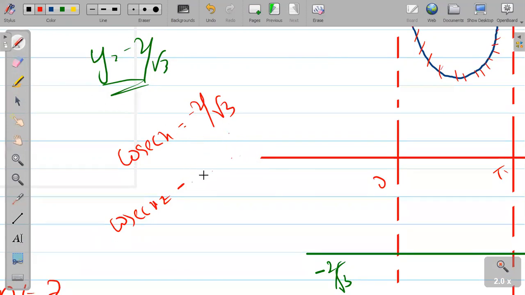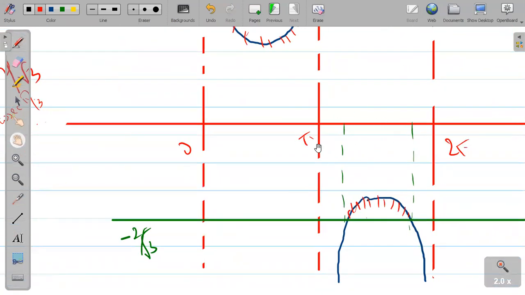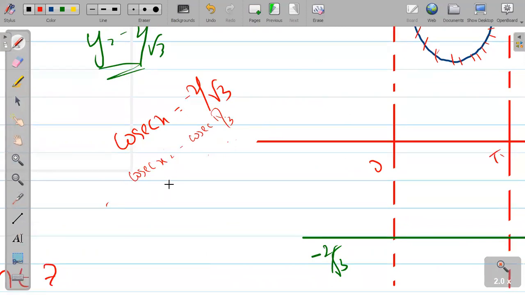Here I am writing cosec x is cosec of minus, let's write neat and clear, minus cosec of pi by 3. Okay, fine. So for the second and third quadrant, we have pi to 3 pi by 2 as the third quadrant, and 3 pi by 2 to 2 pi as the fourth quadrant. Cosec is negative in the third and fourth quadrant.